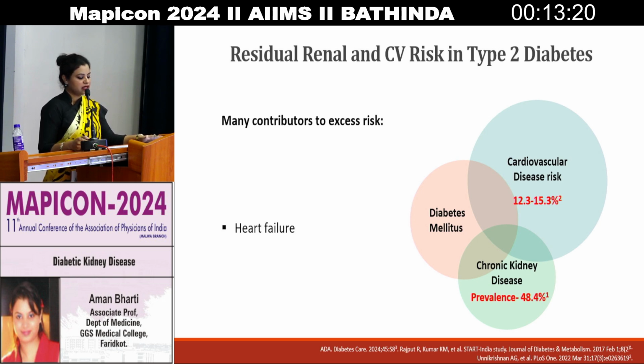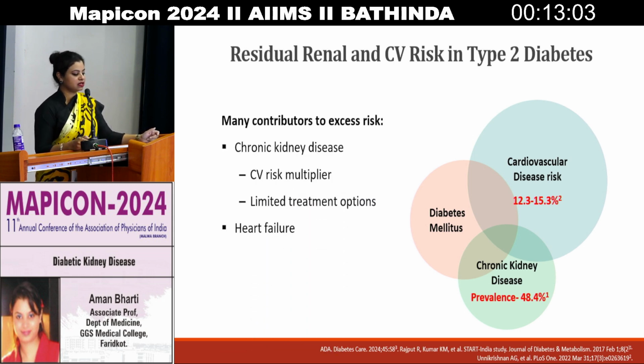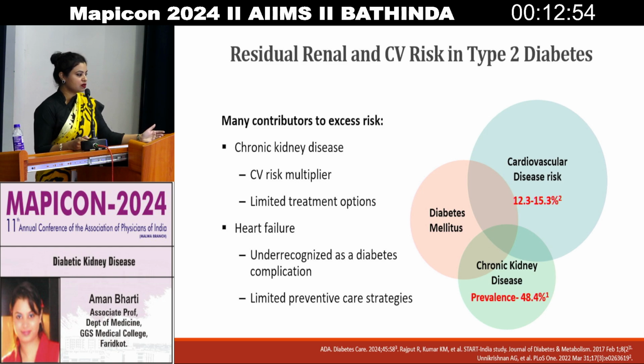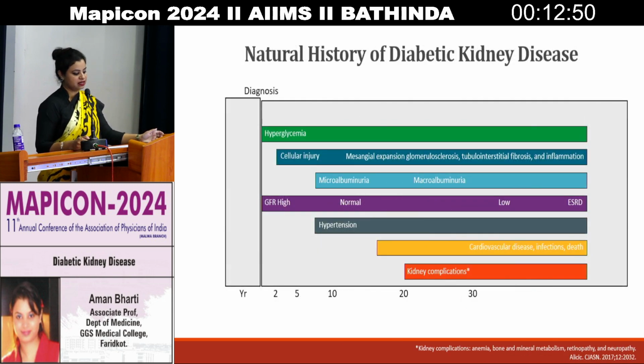So if we're talking about the residual cardiovascular risk in type 2 diabetes, you can see here that diabetes mellitus is coincident with cardiovascular disease risk to the tune of 12.3 to 15.3%, and diabetes mellitus is also leading in the prevalence of CKD to the tune of 48.4%. And there are many contributors to this excess risk, because chronic kidney disease, as we know, is a CV risk multiplier, because limited treatment options are there. Then heart failure could be there. It goes under-recognized as a diabetic complication, and limited preventive care strategies are there.